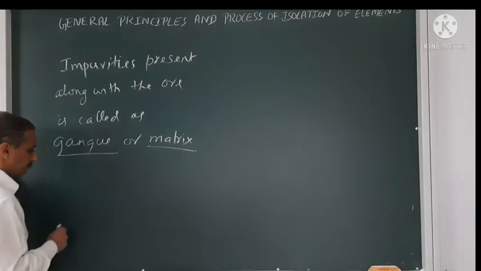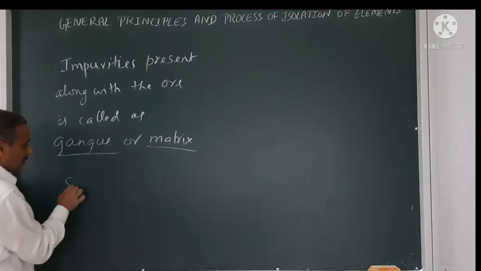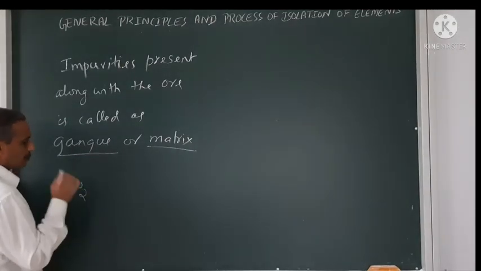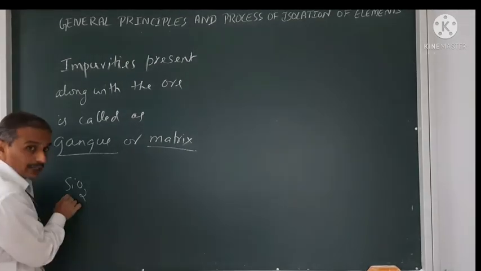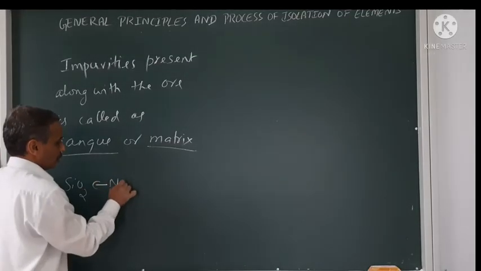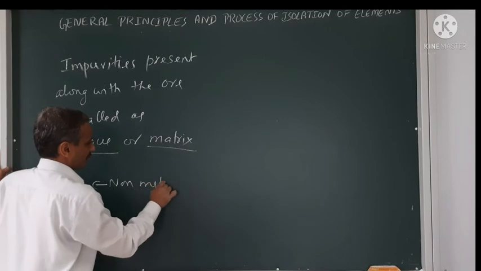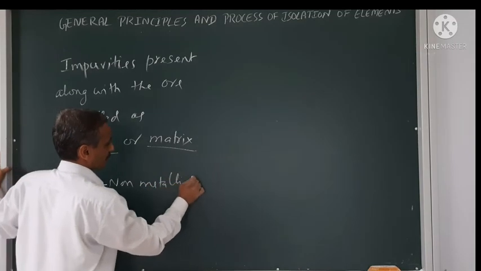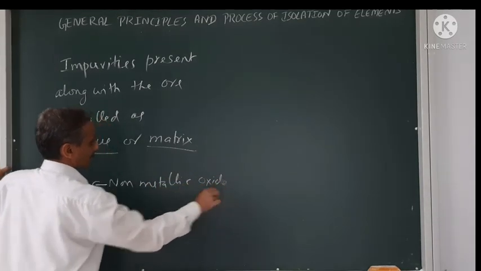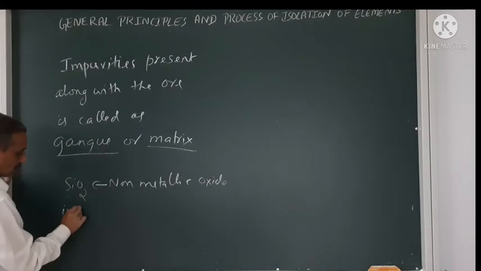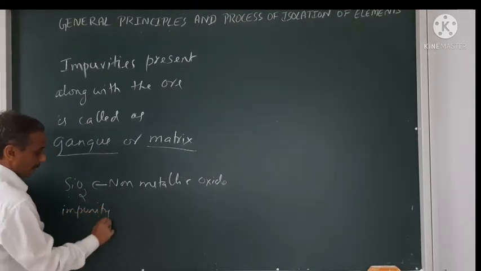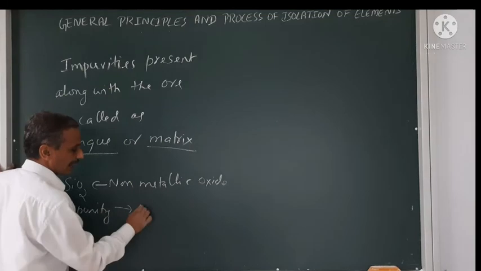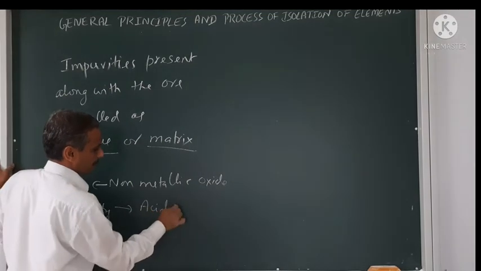And remember, SiO2 is present as an impurity, meaning it is a non-metallic oxide. It is an acidic impurity.